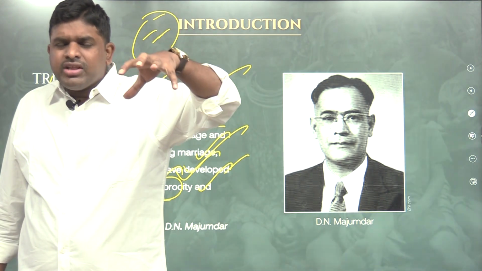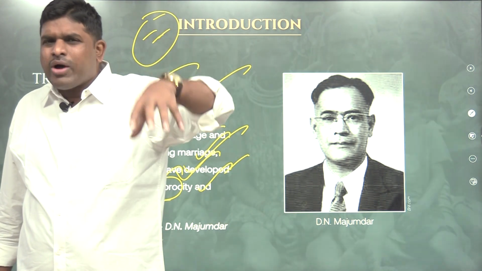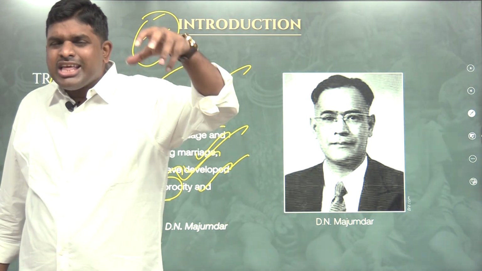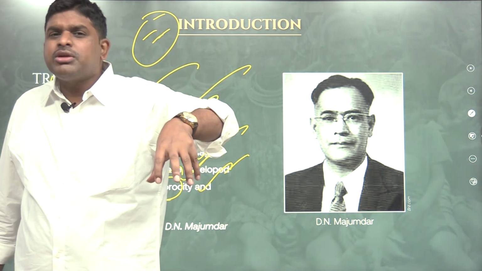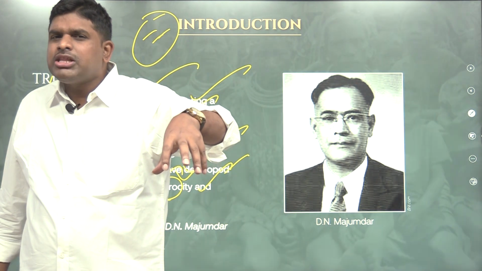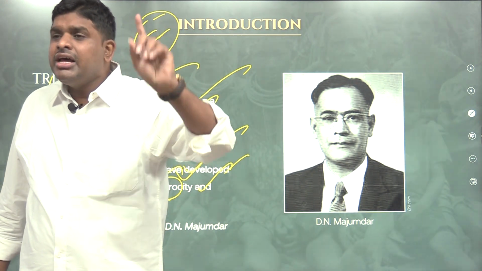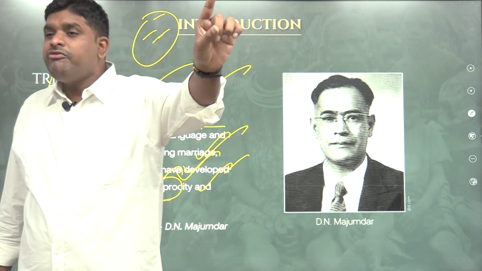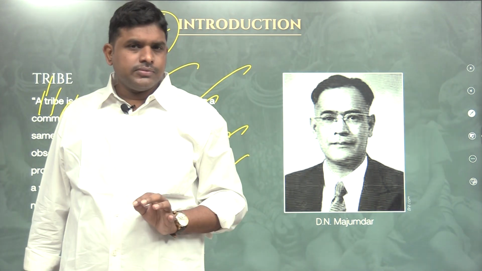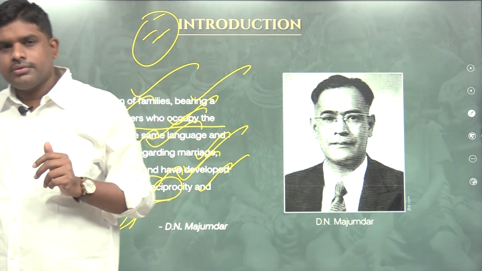Any tribal community, when they live in one territory, they have one language, one culture, one set of taboos, they give importance to their cultures, they give importance to among themselves, they give importance to the territory, there is a mutuality of obligation and a system of reciprocity. That is called a tribe, according to D.N. Majumdar.